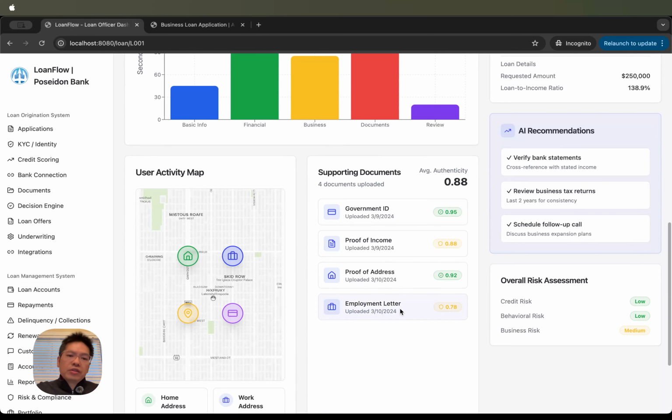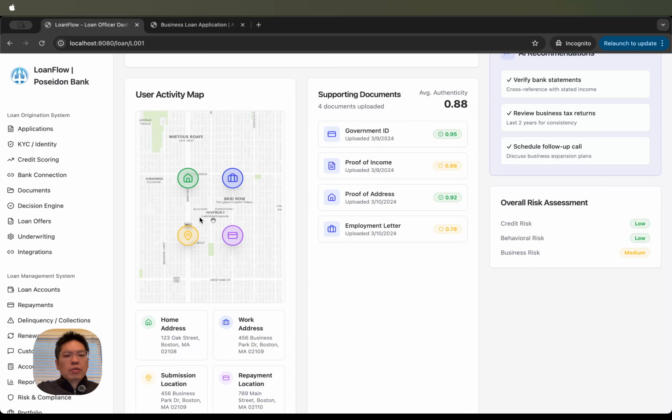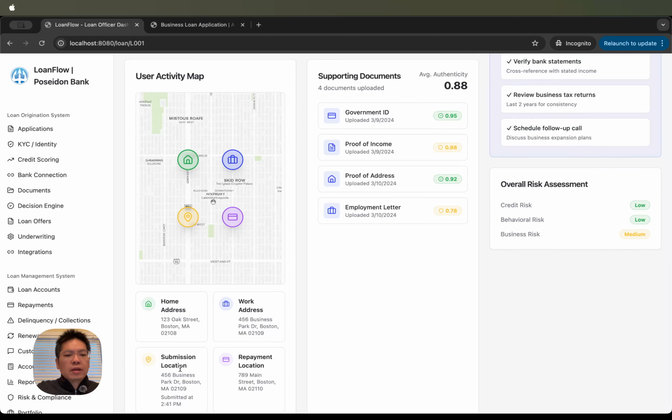And we also have additional information about the user, where they work, where they live, and where the application was submitted to us, and if they're repaying the loan, the repayment information coming in. So it's all captured on this activity map. Obviously, this is happening all in the same neighborhood, so this is pretty good and safe. But if you have people that are showing up in GPS with GPS locations that are all far away, most likely some type of fraudulent activities involved.